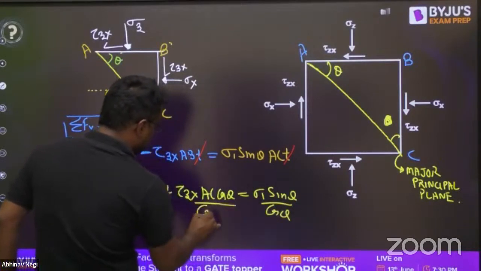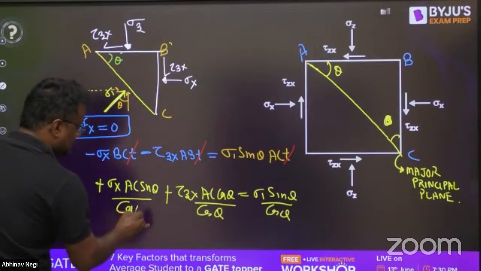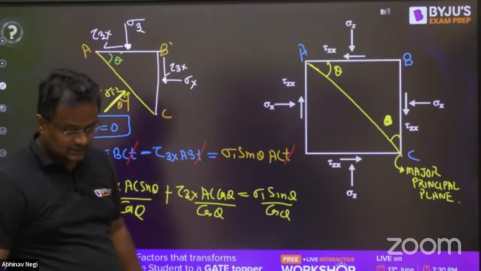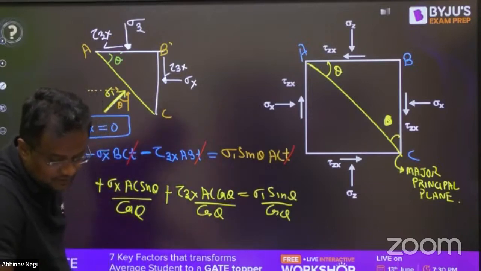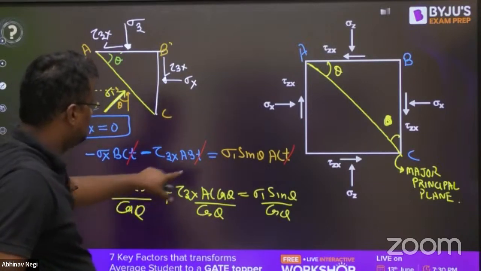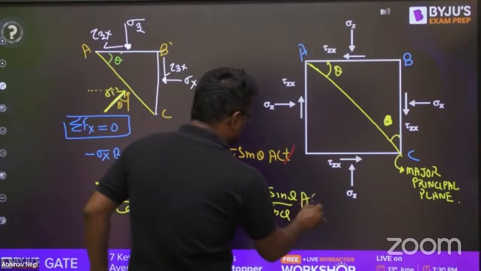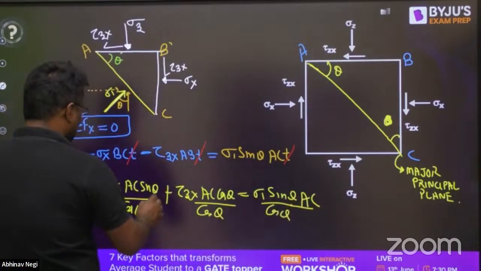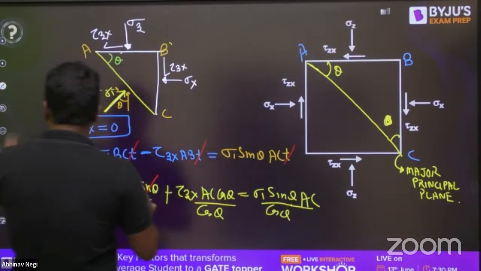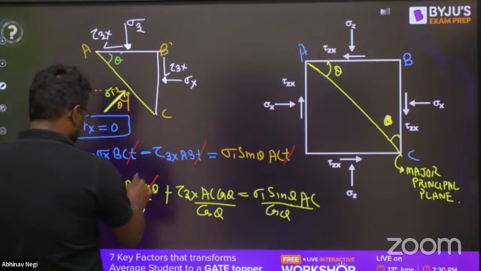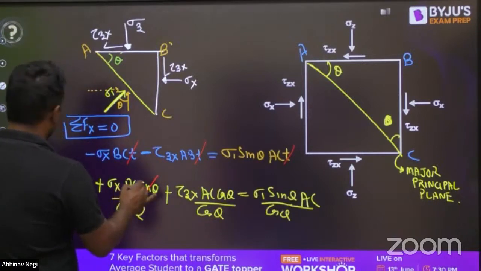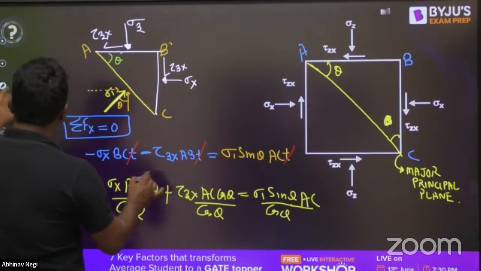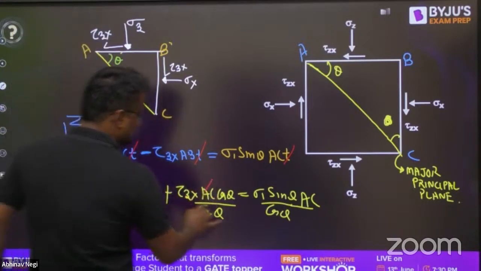Now divide by cos theta everywhere. Here also AC should be coming so that it can be cancelled out. Sigma 1 sine theta into AC, it is already AC, so AC will be cancelled.